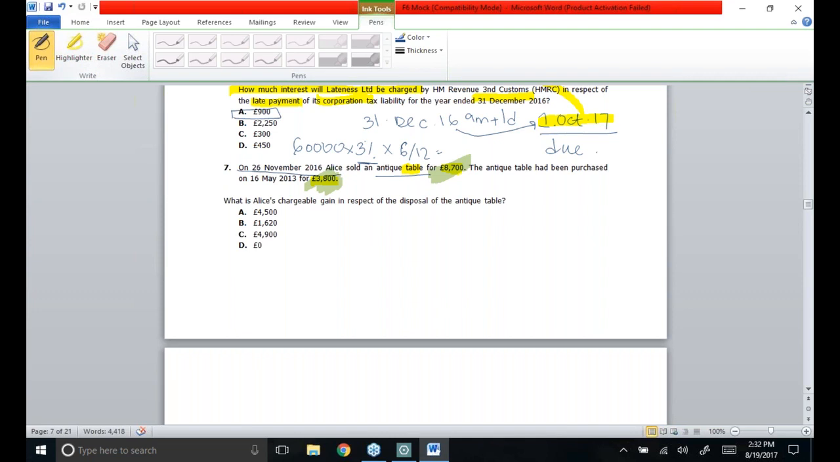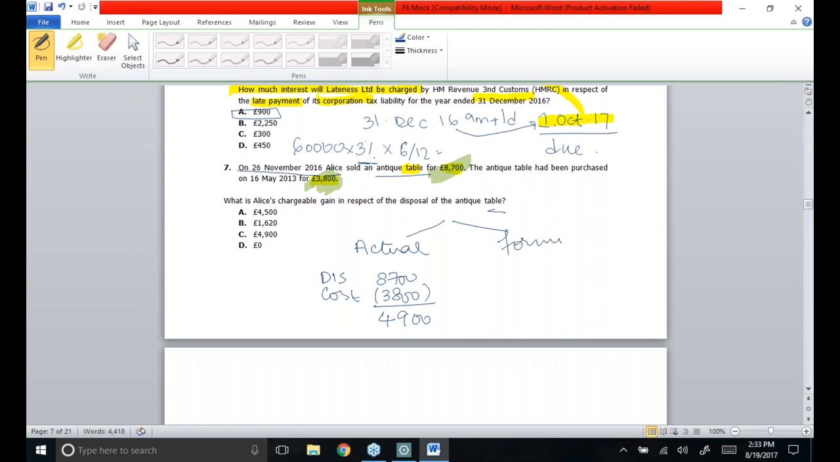When such a question is tested in the case of non-current assets, in the case of chattels, like a table, we are supposed to compute the gain in 2 ways. First, we compute the gain in an actual manner, in which we take the disposal proceeds, which is 8,700, and then deduct the cost. The cost for the table is 3,800, and the actual gain figure is £4,900.